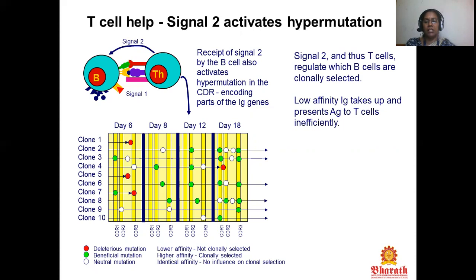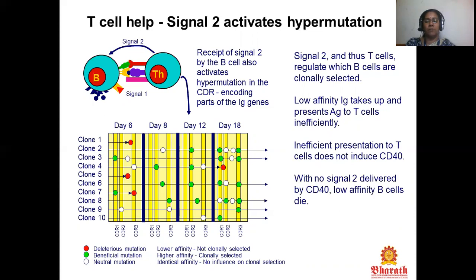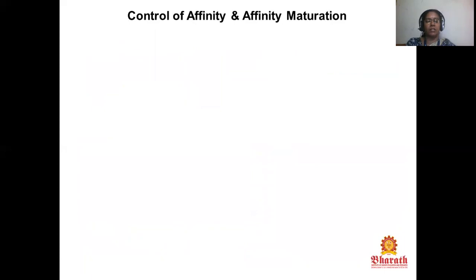Low affinity Ig take up and present antigen to T cells inefficiently, and inefficient presentation to T cells does not induce CD40. With no signal 2 delivered by CD40, low affinity B cells die. Only B cells with high affinity Ig survive. This is affinity maturation. Control of affinity and affinity maturation.